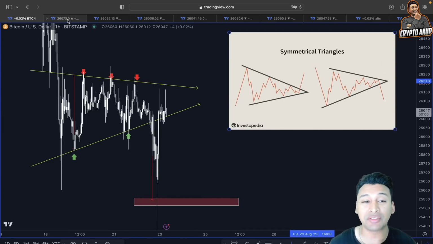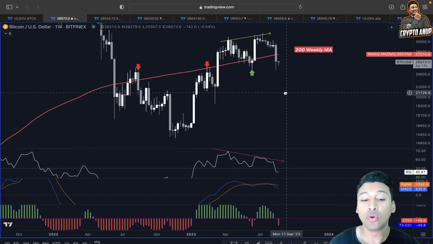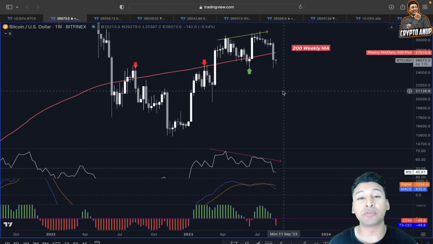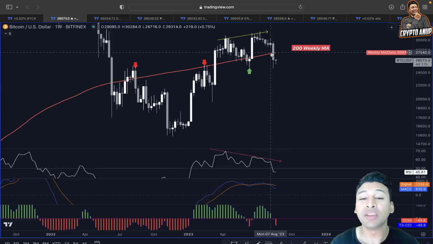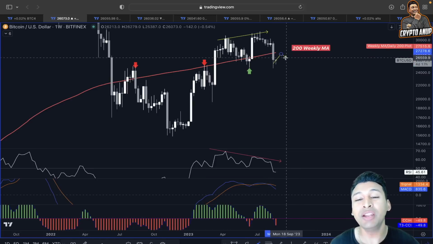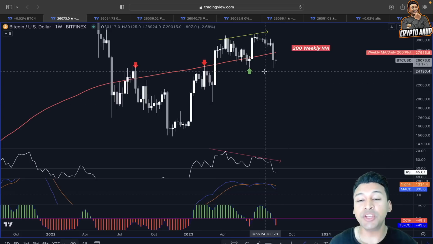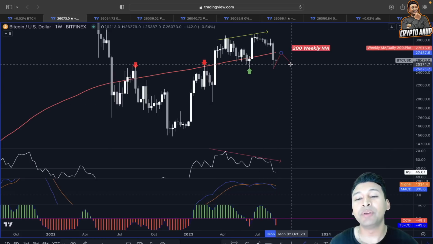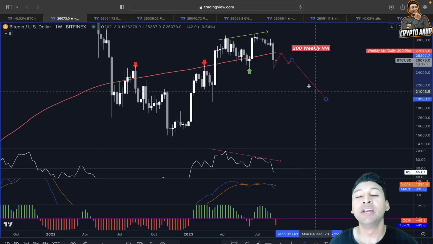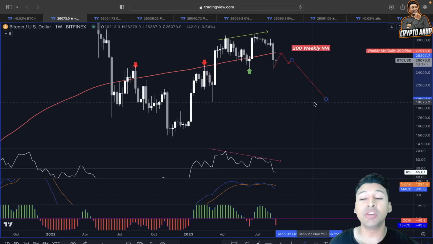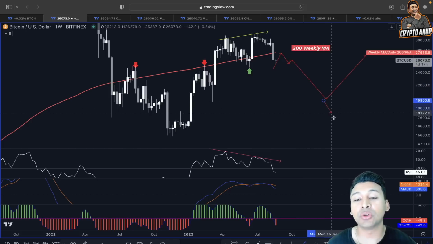Because if you look at the price action here in a bigger time frame, we have already broken the support from this 200 weekly moving average, which was considered a strong line of support. Yes guys, the price of Bitcoin has broken some key lines of support, and this could also mean the price for the medium to short term could show some relief rally. But this 200 weekly moving average, which previously acted as a line of support, could be rejecting the price, and price after that is expected to show another continuation to the downside around 20,000 to 21,000 before choosing an actual trend direction.